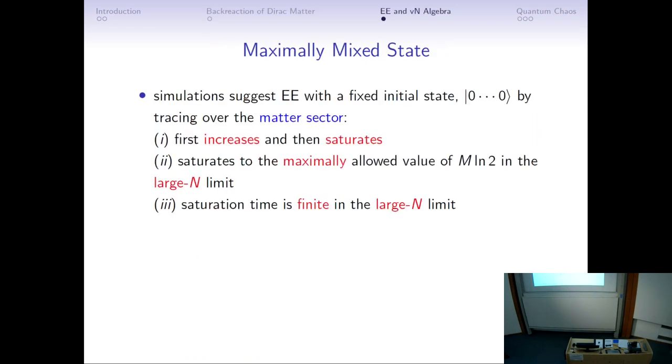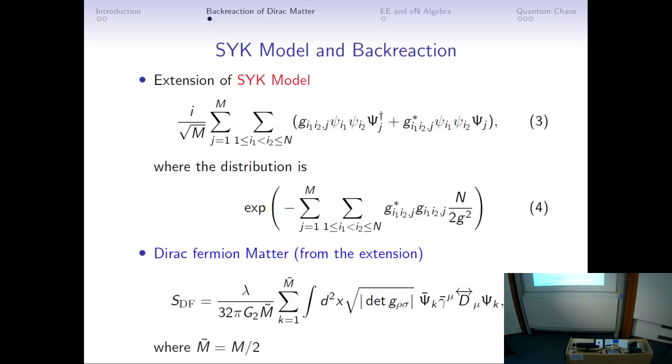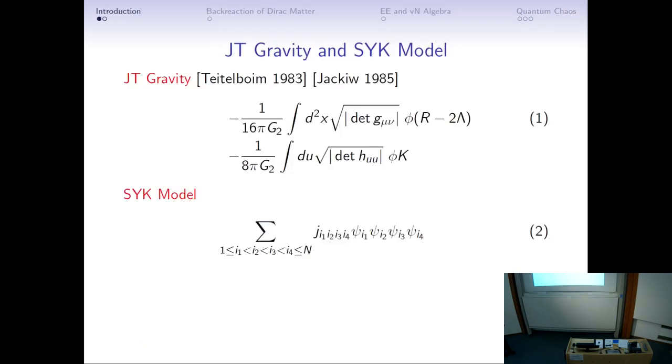Okay. And first, let me summarize our result for the entanglement entropy. Our simulation suggests that the entanglement entropy with a fixed initial state will have this result. Here we define the entanglement entropy by the partition between the Dirac fermion sector and the Majorana sector.